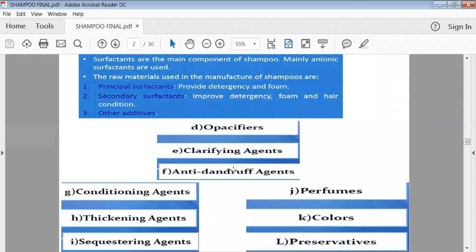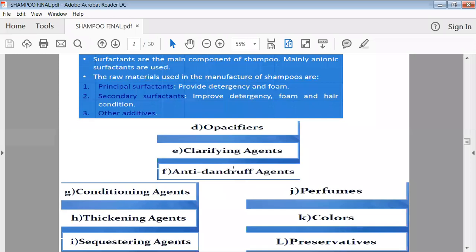So because of the deposition of such soluble metals, it may cause a dull as well as dry effect on your hair. So this kind of sequestering agent will avoid such deposition of the metals which are soluble in your water.